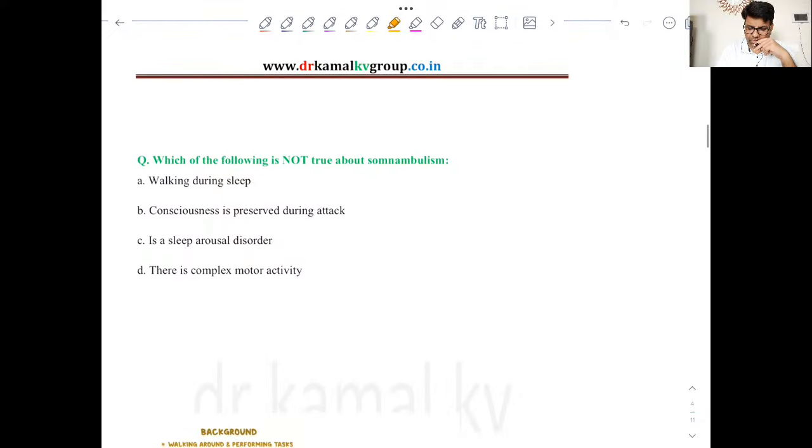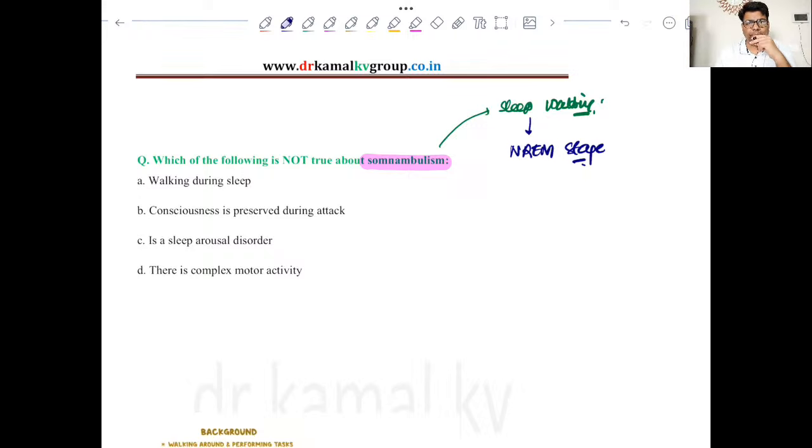Now moving forward to the next question, that is about somnambulism, and we have to mark out the wrong statement about somnambulism. So before we proceed, let us take a few words about somnambulism. Now this is known as sleepwalking, and this is especially seen in NREM stage. So the patient will get off the bed and he will start moving.